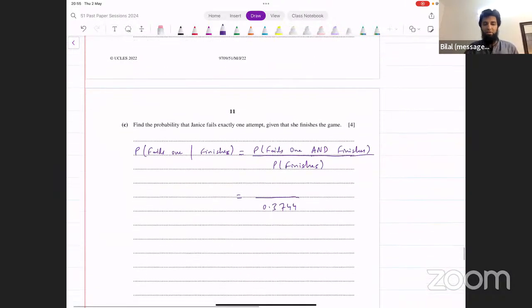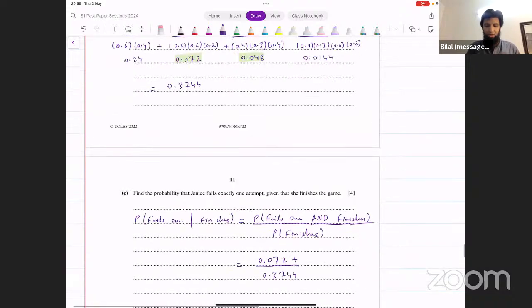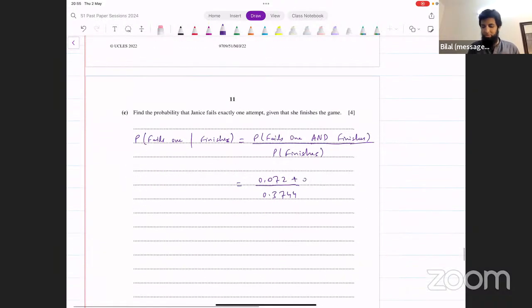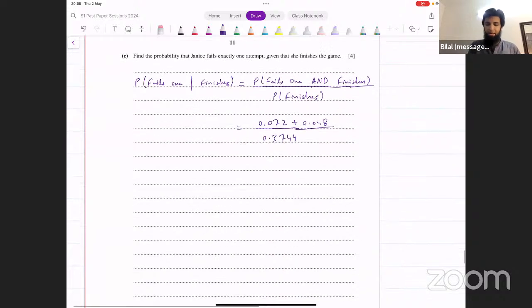That is what you would have in the numerator here. What's the total probability for those two cases? 0.072 plus 0.048. This is the total probability where both of these conditions are met. And that is going to give us the result 0.072 plus 0.048 divided by 0.3744. And that's giving me the conditional probability. That's 25/78.